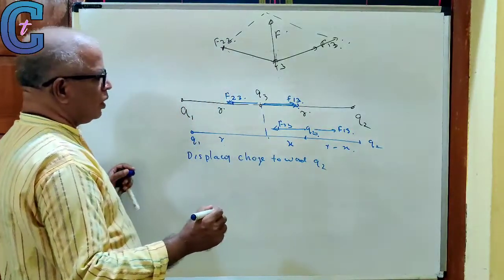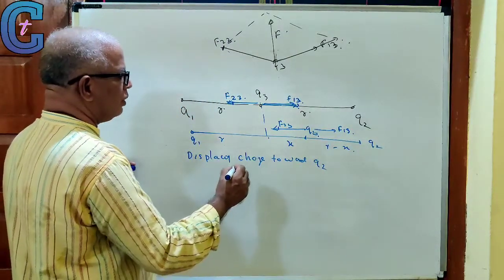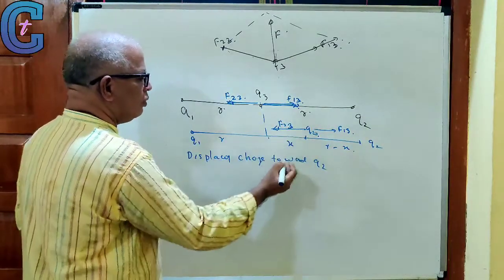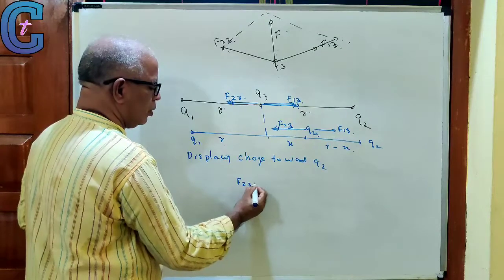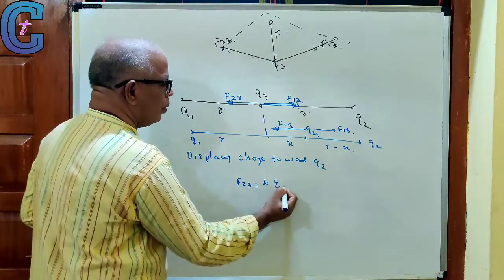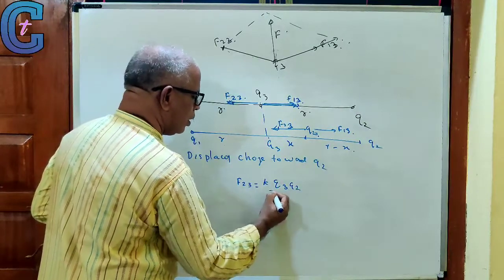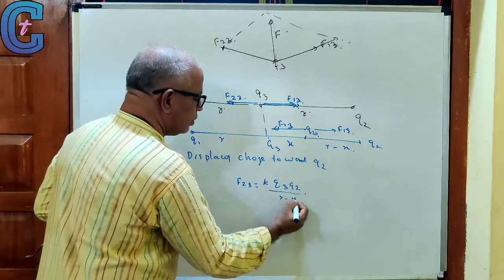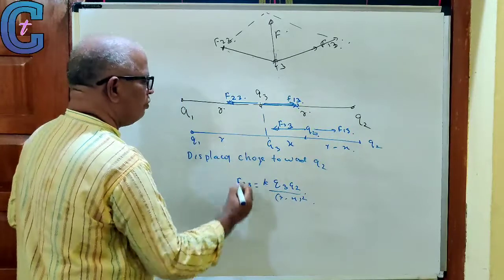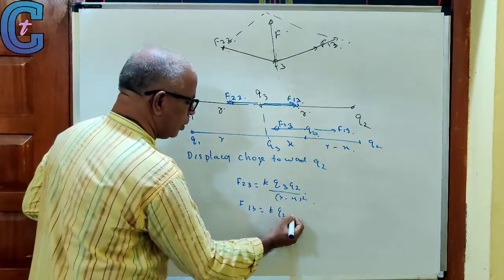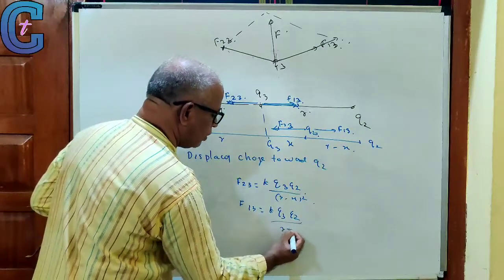So what is F23? F23 is equal to KQ3Q2 divided by (R minus X) the whole square. F13 is KQ3Q1 divided by (R plus X) the whole square.